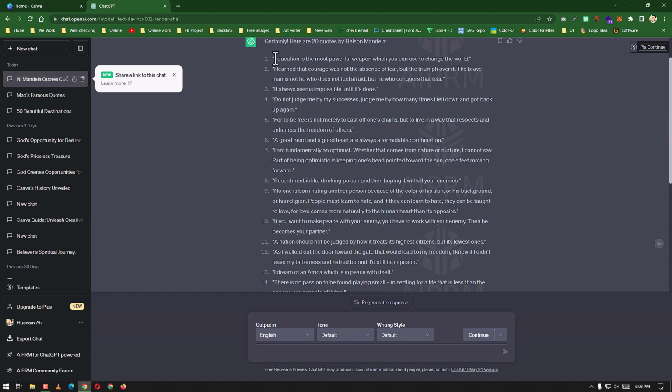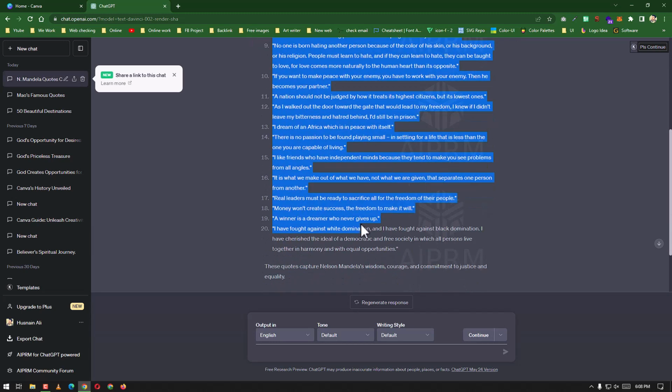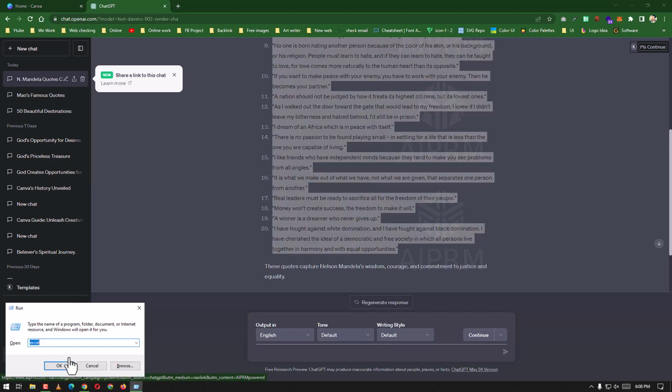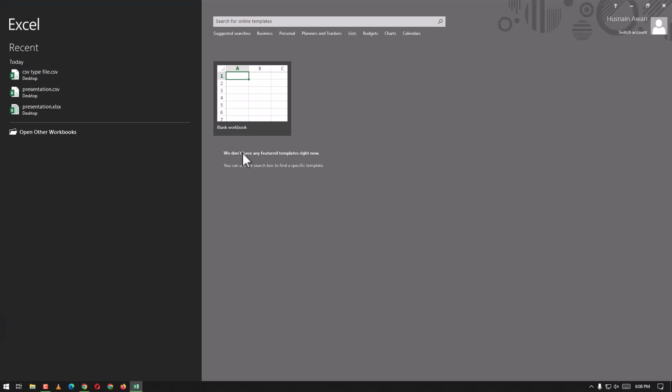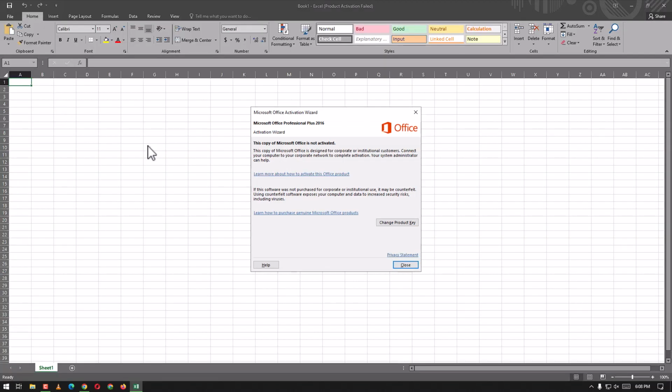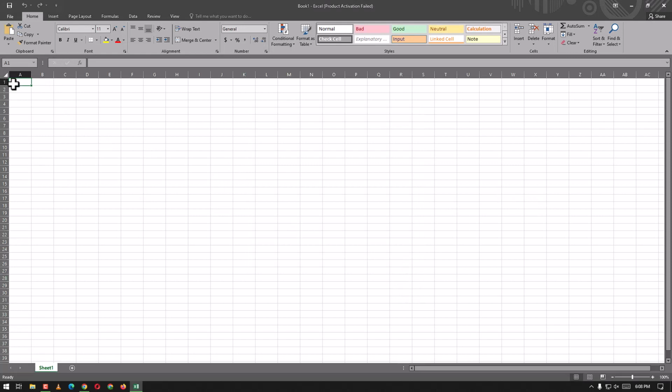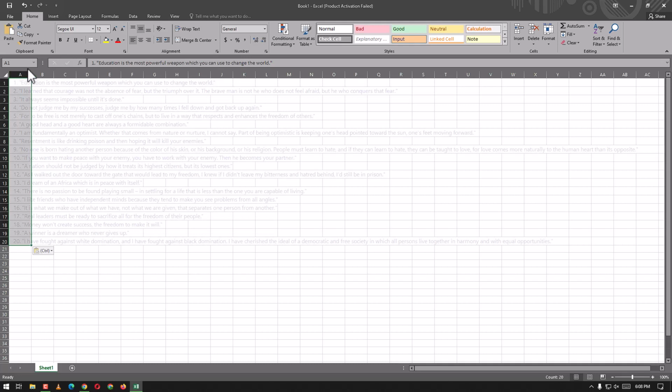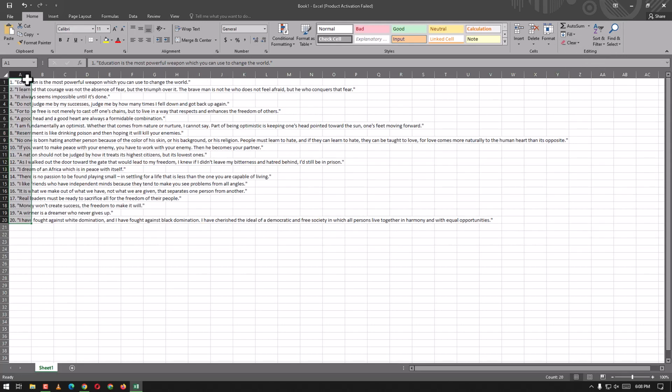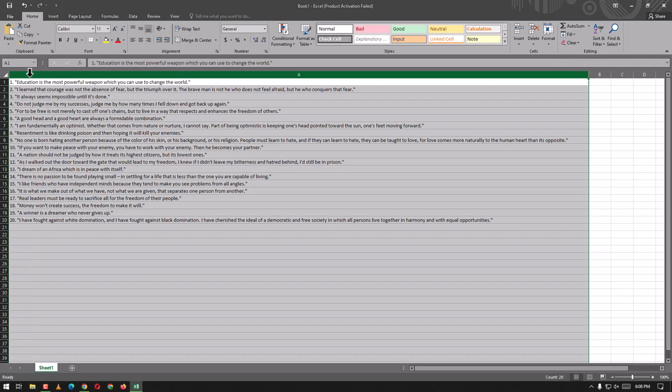I'm going to copy this text from here and paste it in the Excel file. I already searched for it here, so the Excel file is going to appear here. I'm going to choose the blank one. I'm going to put the copied text here, Control V. The format is not clear, so first I have to clear it. It is cleared now, and now I have to adjust it.